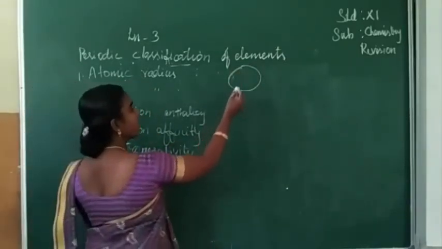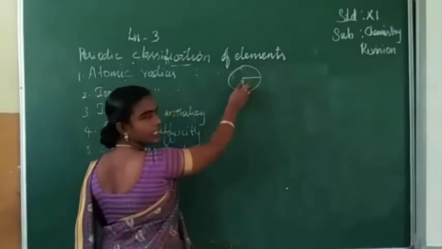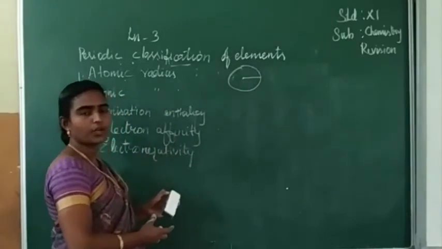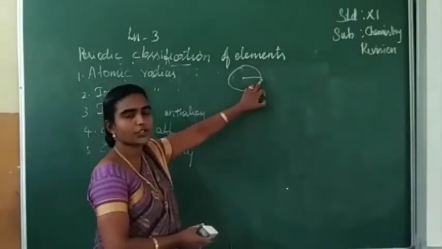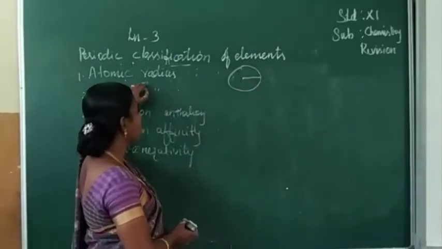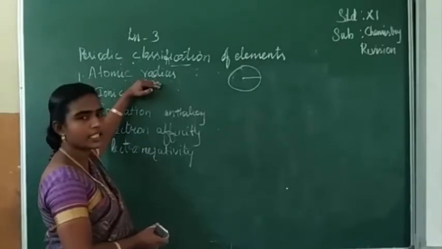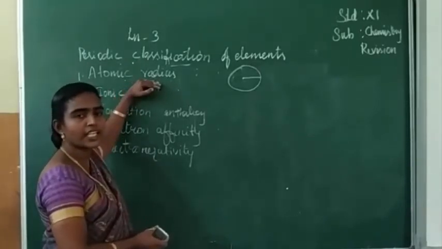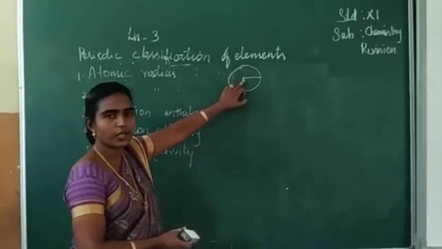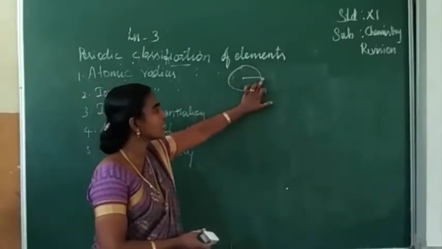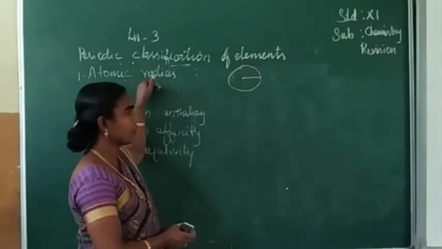Atomic radius we can define like this: it is the distance between the center of the nucleus and the outermost shell of electrons. How can we define atomic radius? It's the distance between the center of the nucleus and the outermost shell of electrons. It is called atomic radius.